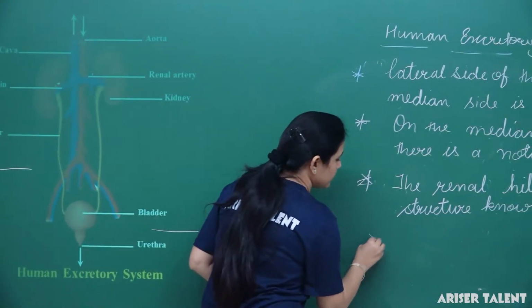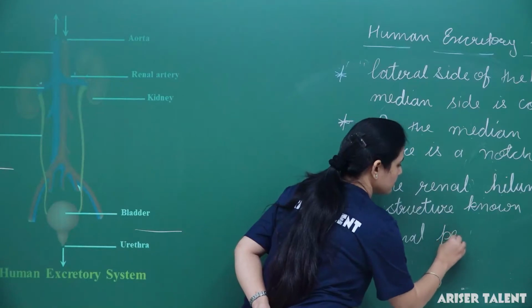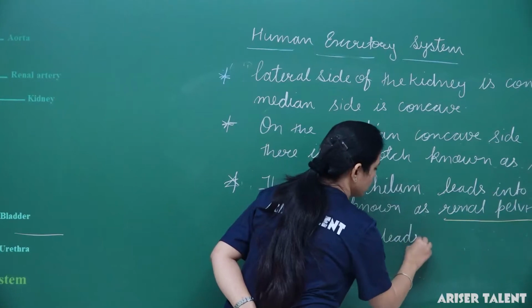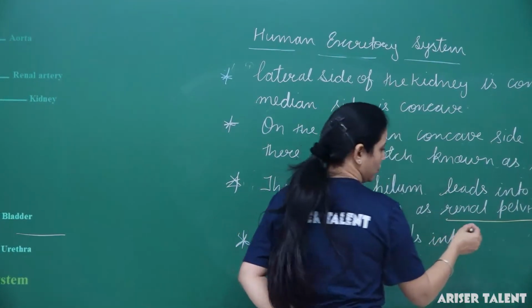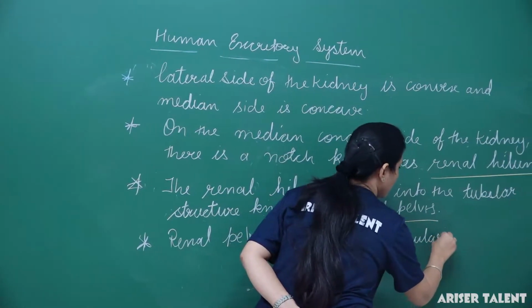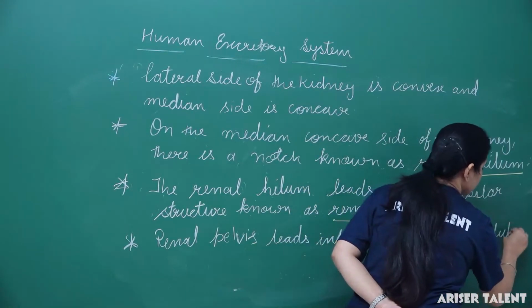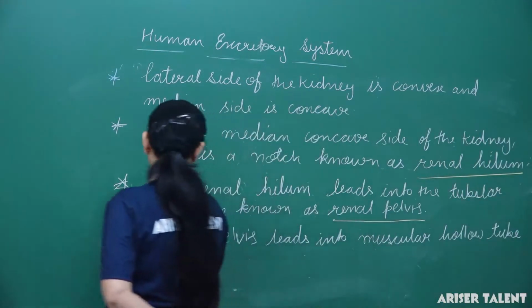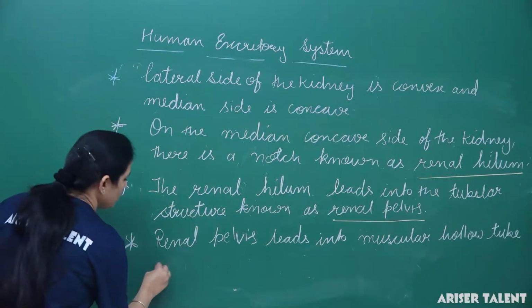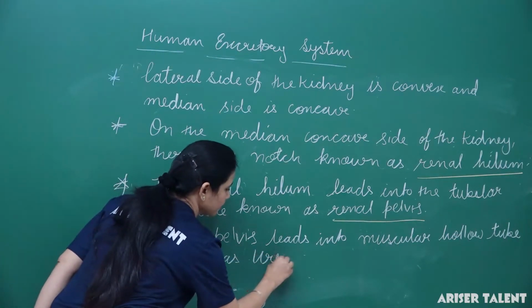This renal pelvis leads into a muscular hollow tube known as the ureter.